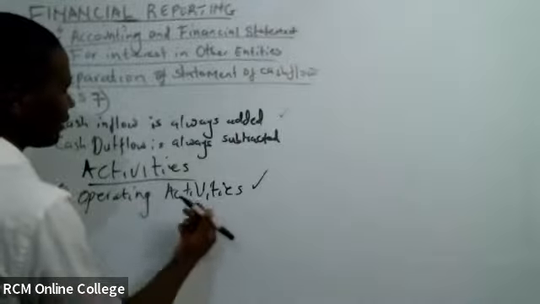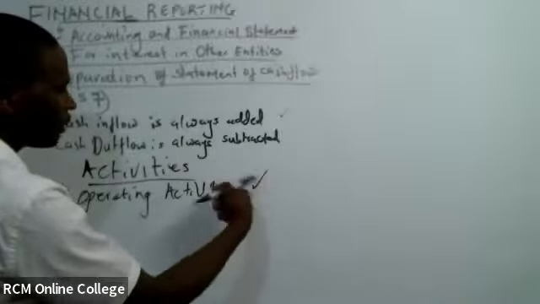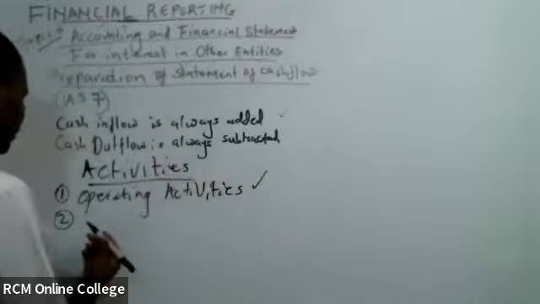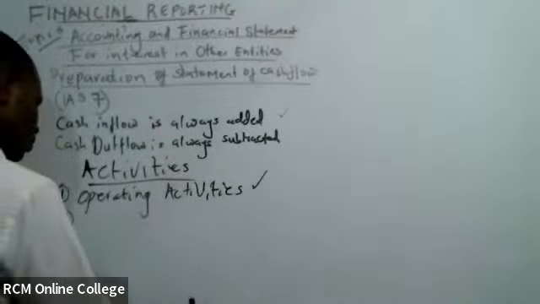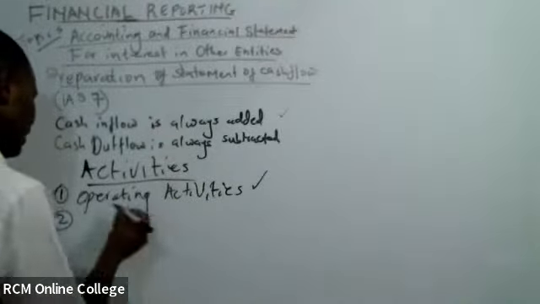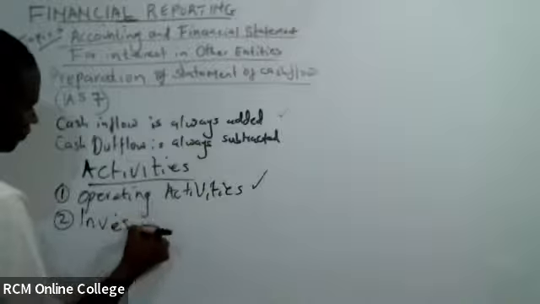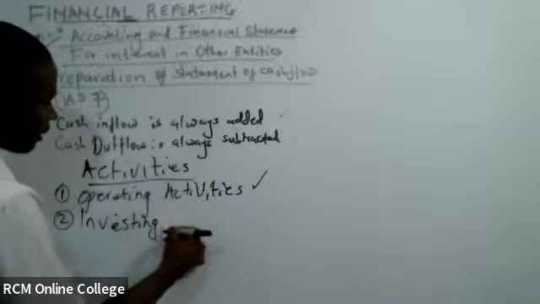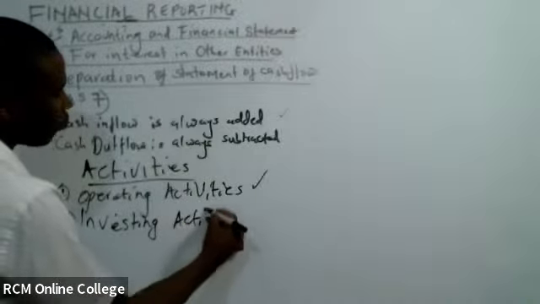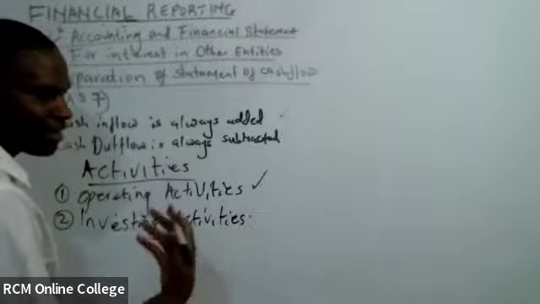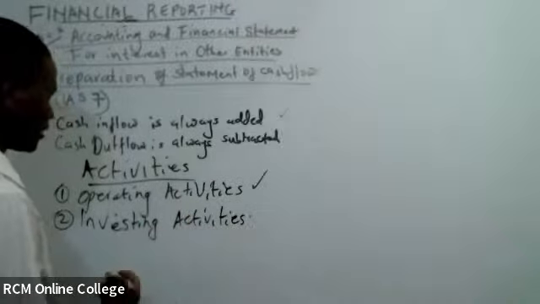So under the operating activity, we shall be looking at day-to-day activities. Then we go to the next activity, which is investing activities. I want you to understand here, under investing activities, we have these items, impairments and losses and such.